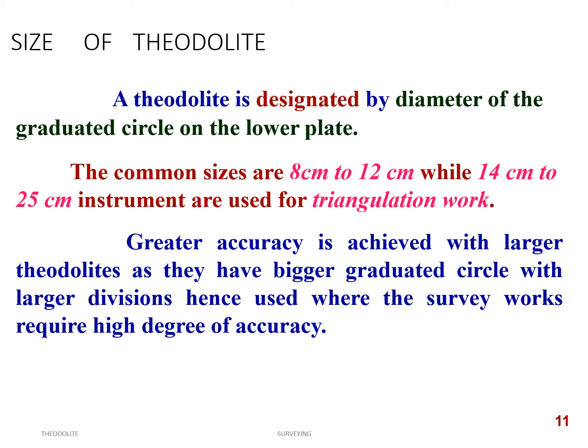So greater accuracy is achieved with larger theodolites, as they have a bigger graduated circle with larger divisions, hence they are used where the surveying works require a higher accuracy. Triangulation work is an example of a high degree accuracy surveying work.